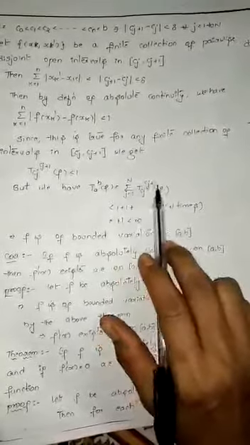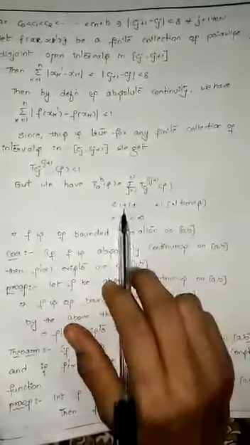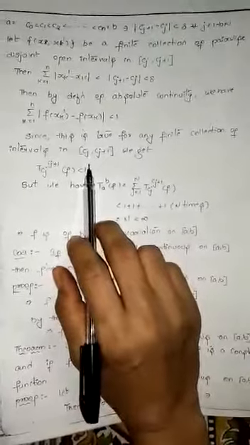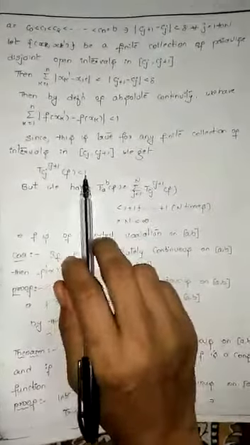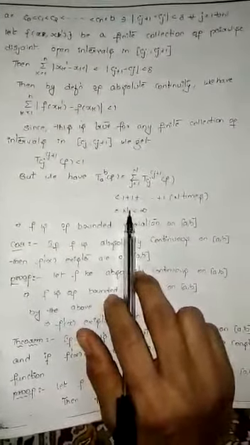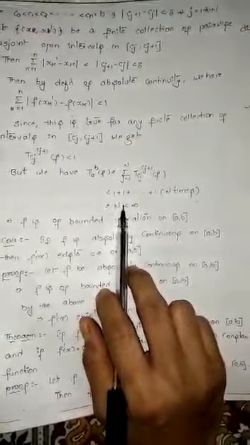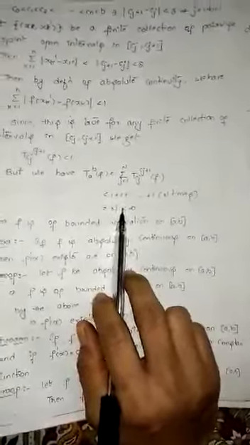So when j equal to 1, you will get the first value which is less than 1. When you are adding j equal to 2, you will get 1 plus 1 plus 1 plus 1, so on n times. Now suppose you are considering this as epsilon instead of 1 plus 1 plus 1, what do you get here? You will get epsilon plus epsilon plus epsilon, so on n times. Though you get the answer, it is not that neat. That's the reason you're considering your epsilon to be equal to 1, so that this is 1 plus 1 plus 1 n times, which is less than n. Girls, I'm sorry, this is less than your n.